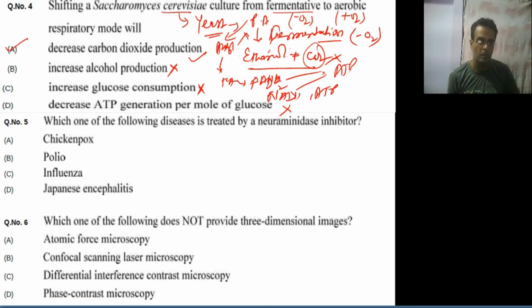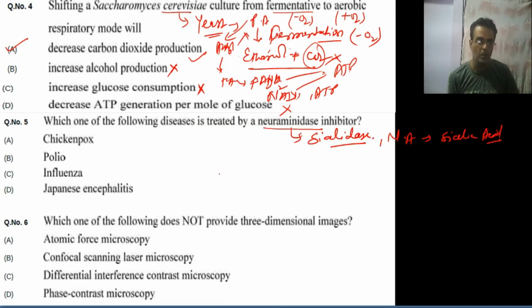Moving to the next question: which one of the following diseases is treated by a neuraminidase inhibitor? Neuraminic acid is also known as sialic acid, its common name.